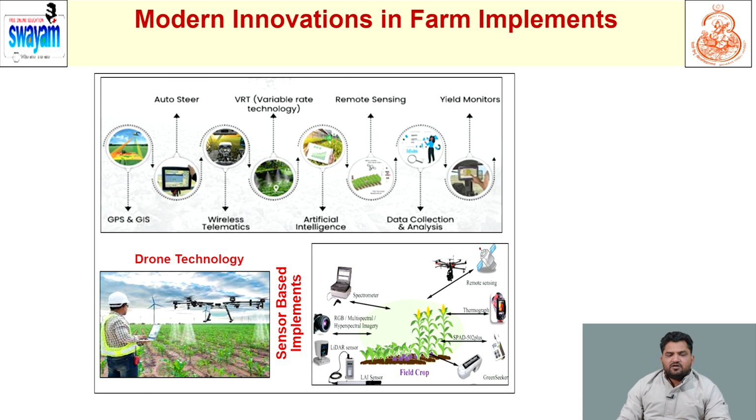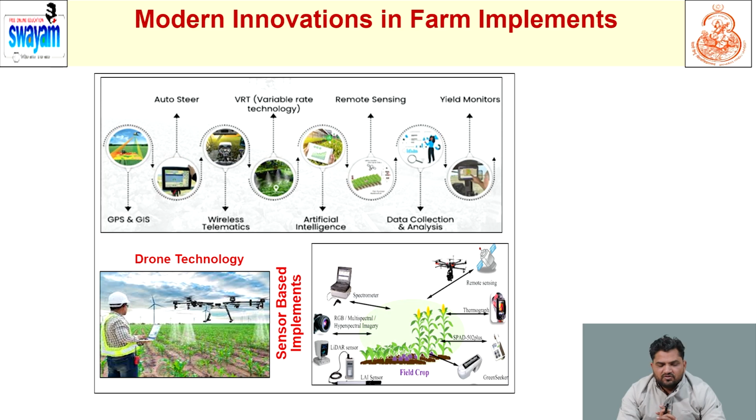These are the modern innovations in the farm implements. Nowadays, drone technologies are there for spraying of different fungicides, insecticides, and some foliar nutrition and biostimulants in the fodder crop. Sensor and IoT based systems are there, used for precision irrigation and water smart irrigation systems.